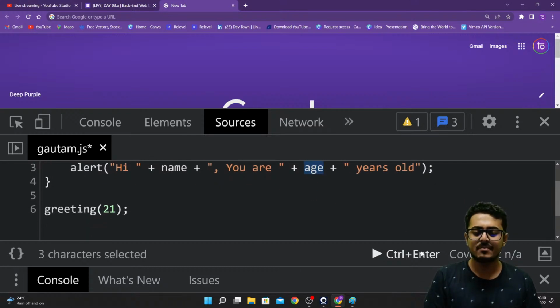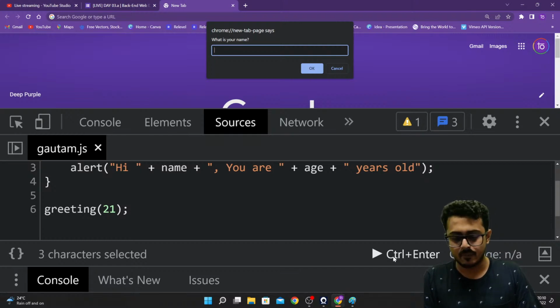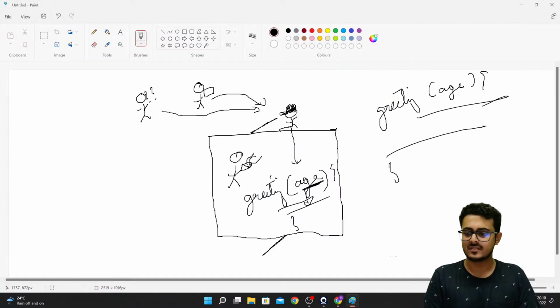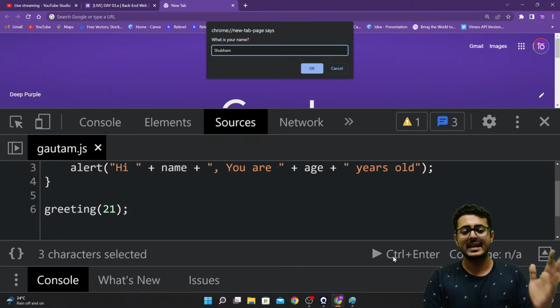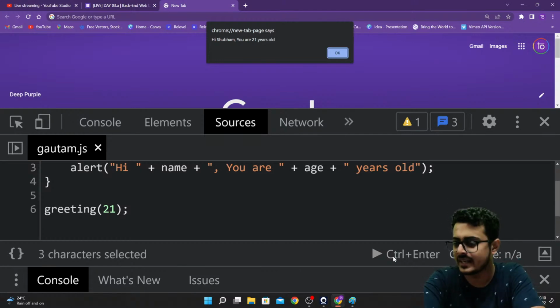And as I'm saving this and playing this, what is your name? I'm going to use, whose party was it? I forgot. Shubham's party was it? Shubham. Okay, so Shubham Shukla, I'm providing his name right over here and saying, hi Shubham, you are 21 years old.